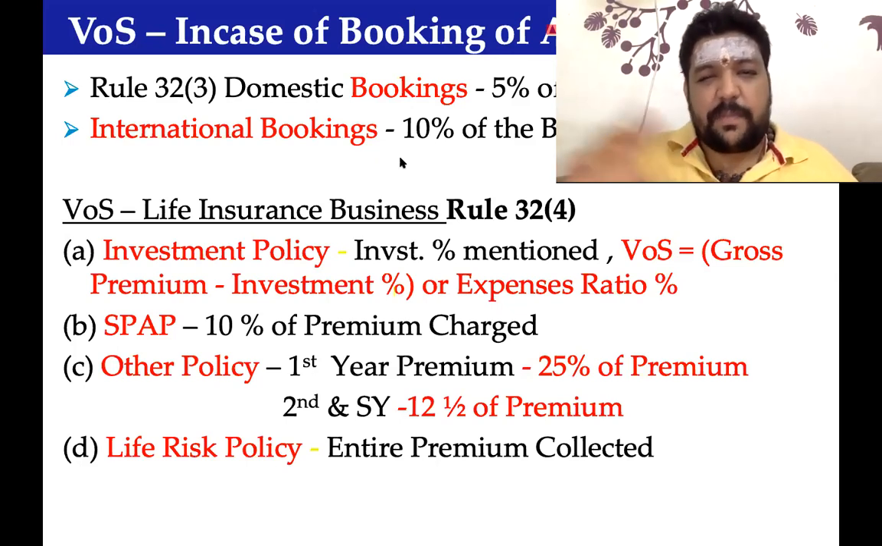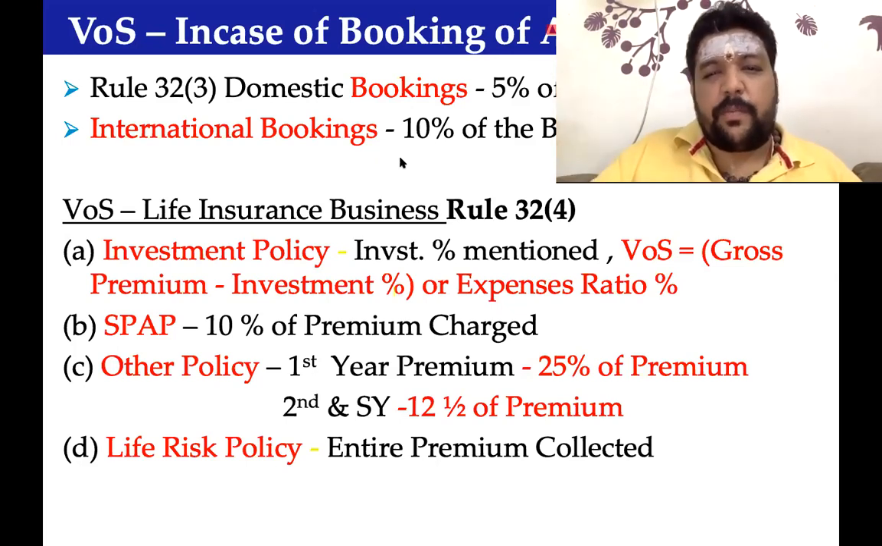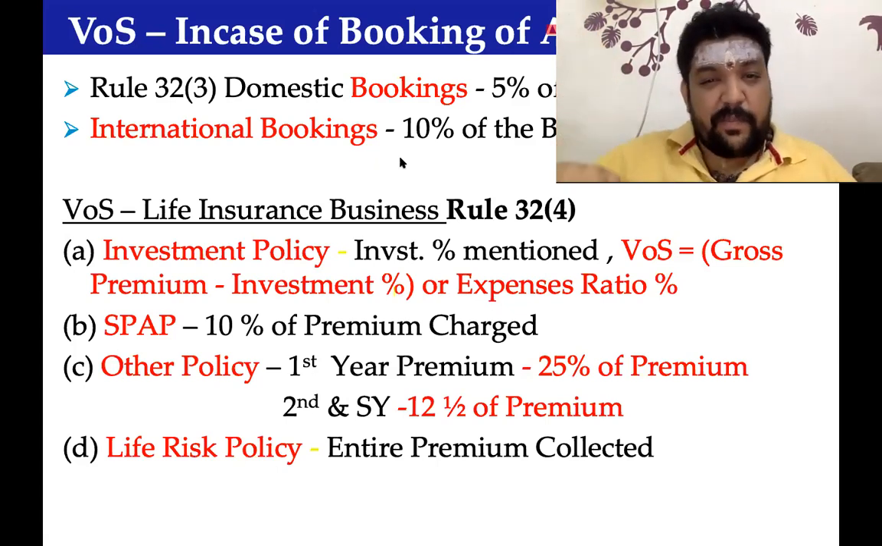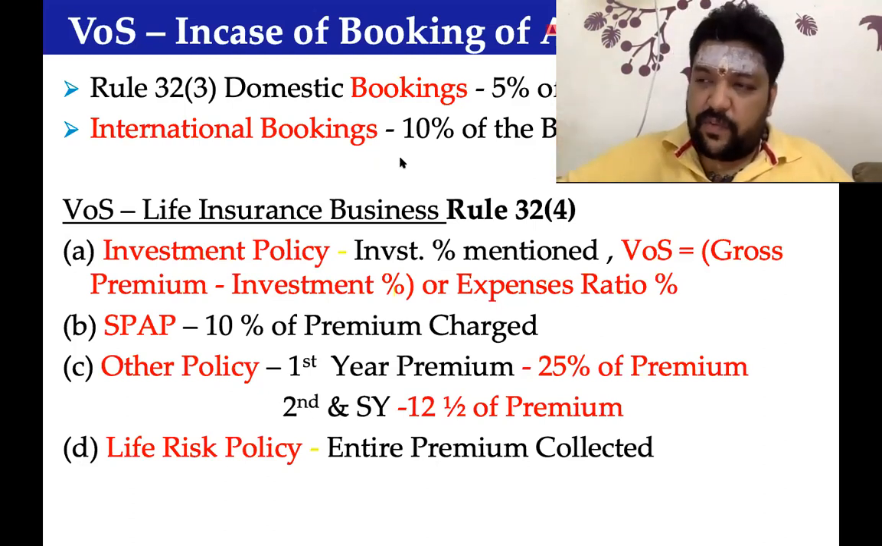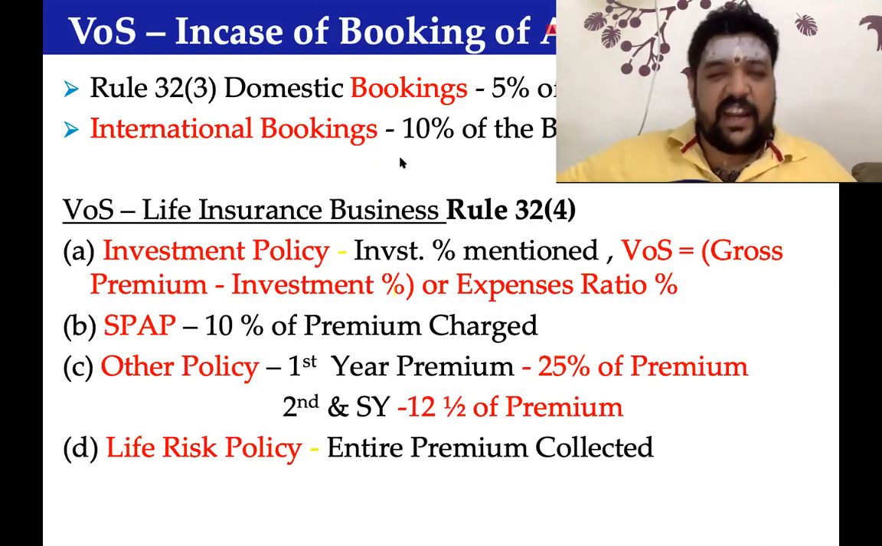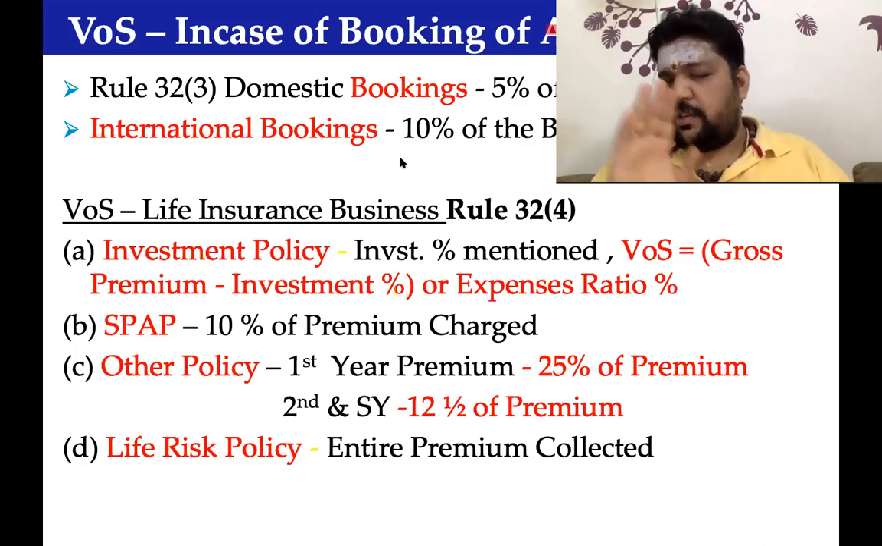What is SPAP, single premium annuity policy? Or what do you mean by annuity policy? What are the different types of annuity policy? Whether an annuity policy linked with a fund, how it has to be treated. An annuity policy not linked with a fund, how it has to be treated. A deliberation by itself. Let's not step into all this.